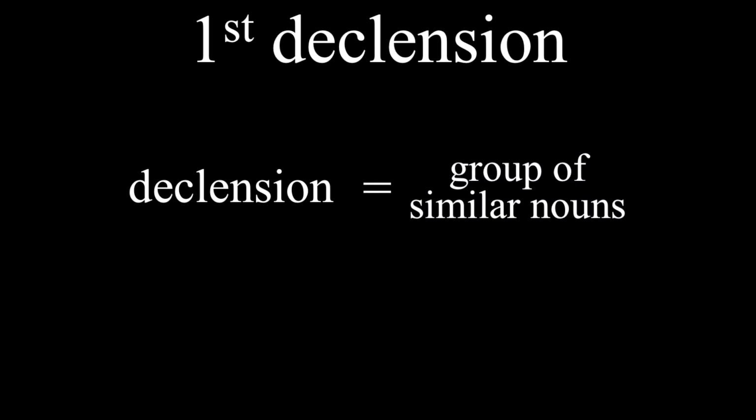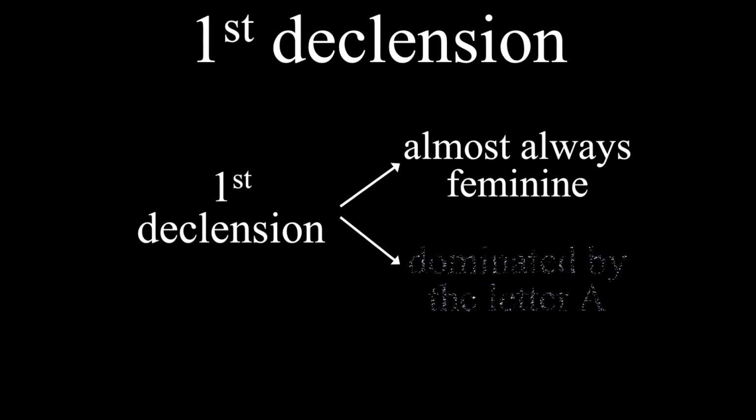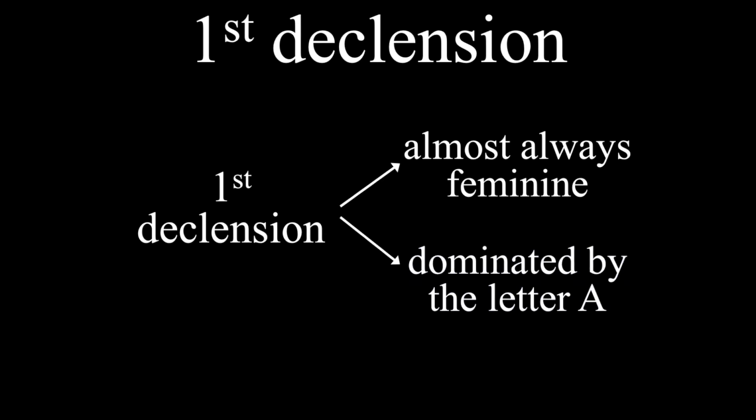First of all, you may be wondering what a declension is. Well, a declension is a group of nouns that use the same endings and follow the same rules. But this is a language, so there will of course be some exceptions and irregularities. First declension nouns are almost all feminine in gender, and their endings are dominated by the letter A, as we'll see in a moment. Some of these first declension nouns have been brought into English as loan words and have